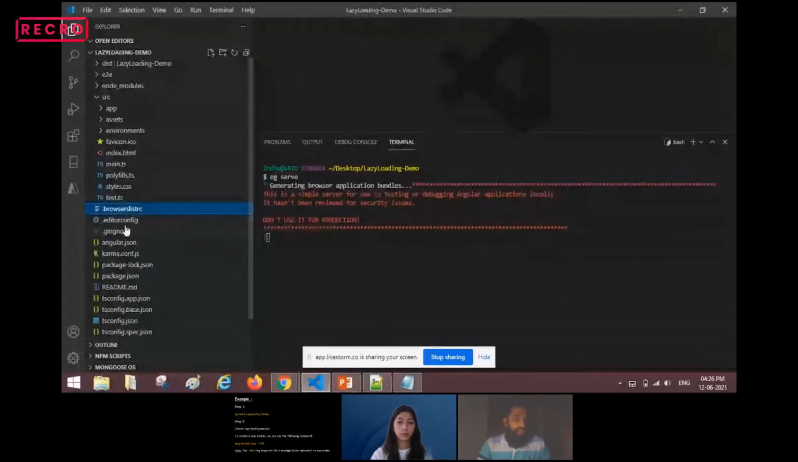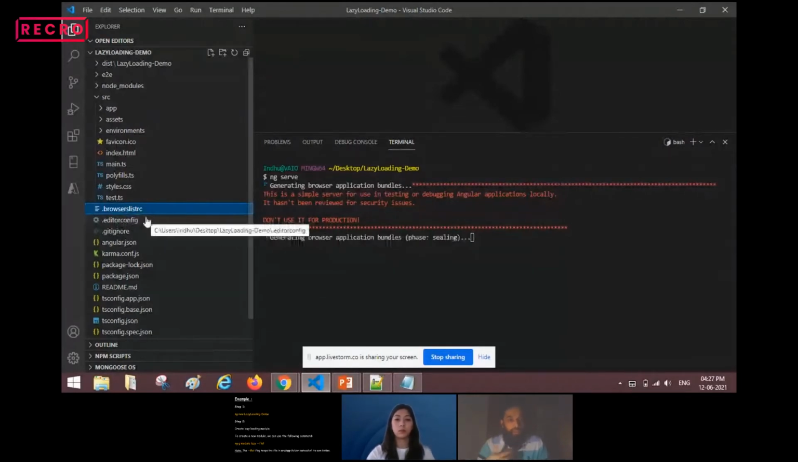Next, we have editorconfig and gitignore. These two files we can just ignore. This gitignore file is nothing but what got generated when I pushed the code to the git repository, so this one we can ignore. And one more thing is the editorconfig file. This editorconfig file will maintain our editor configurations. For example, indentations, white spaces, all these configuration settings will be handled by the editorconfig file.